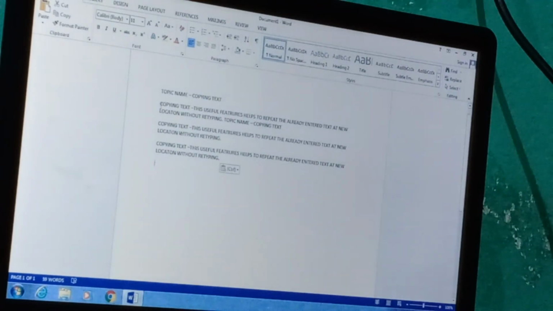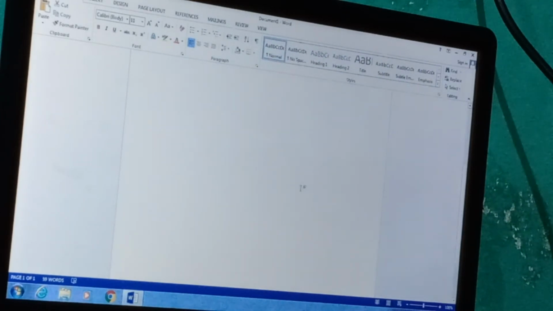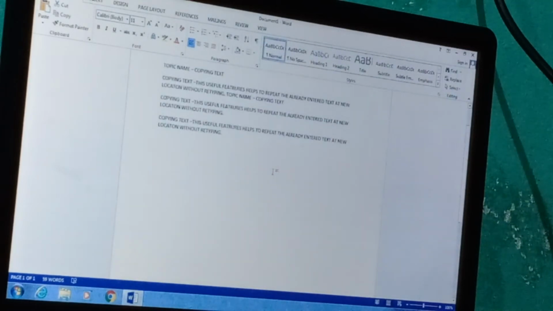I write one sentence and the same sentence is copied here, because this is MS Word 2013.